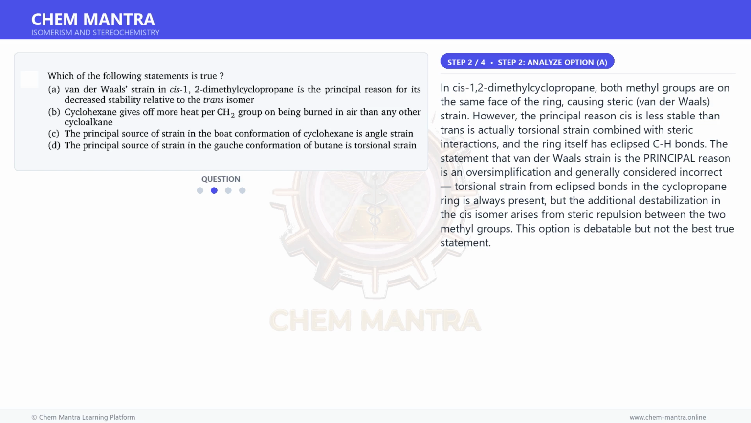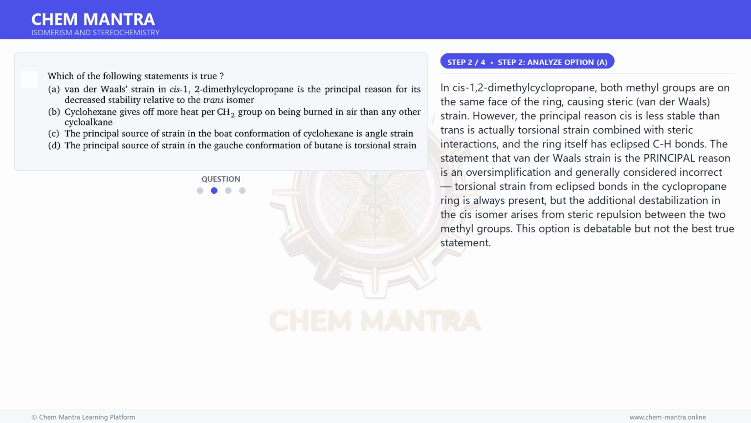In cis-1,2-dimethylcyclopropane, both methyl groups are on the same face of the ring, causing steric, van der Waals strain. However, the principal reason cis is less stable than trans is actually torsional strain combined with steric interactions, and the ring itself has eclipsed C-H bonds. The statement that van der Waals strain is the principal reason is an oversimplification and generally considered incorrect.